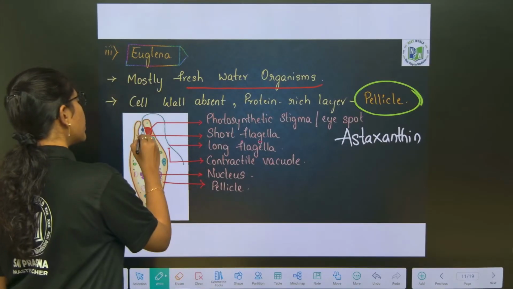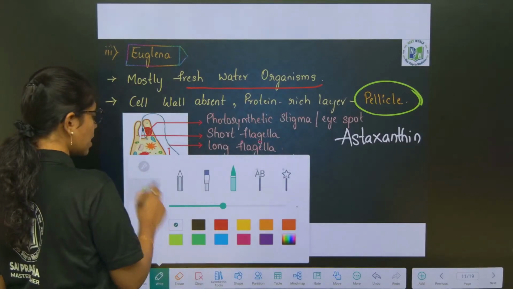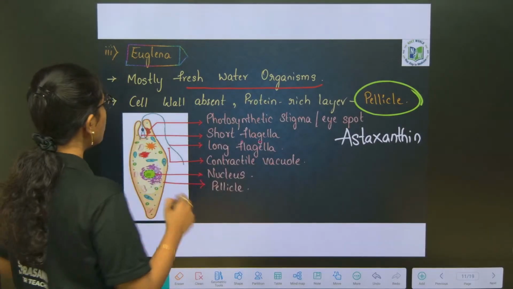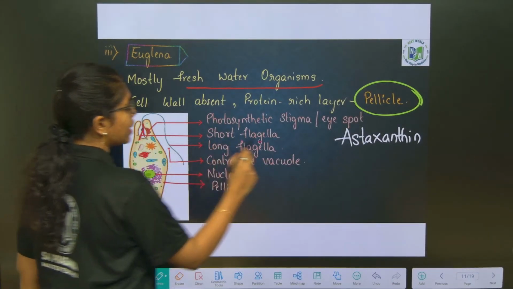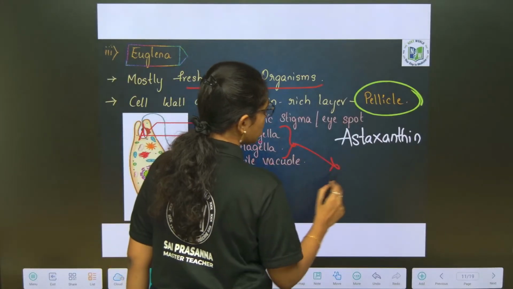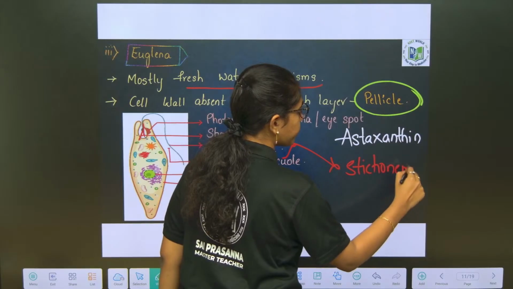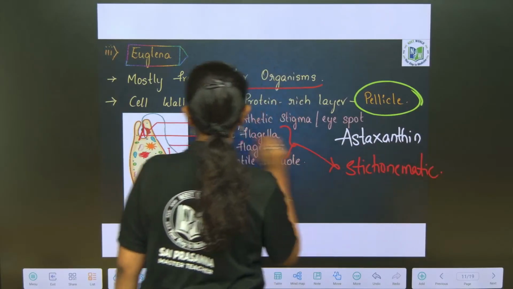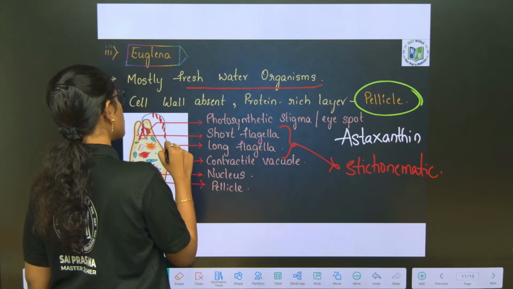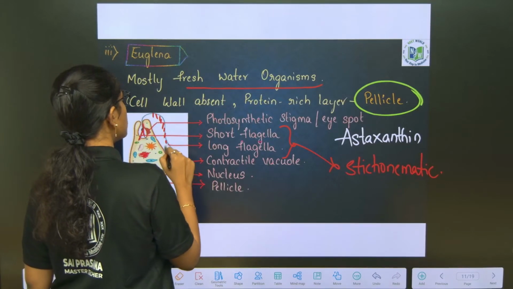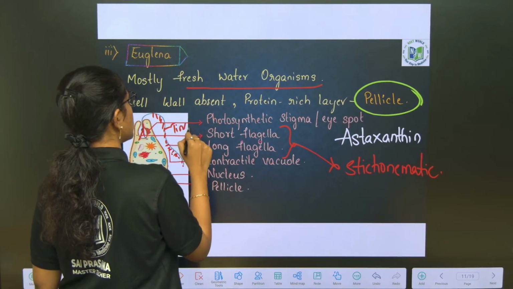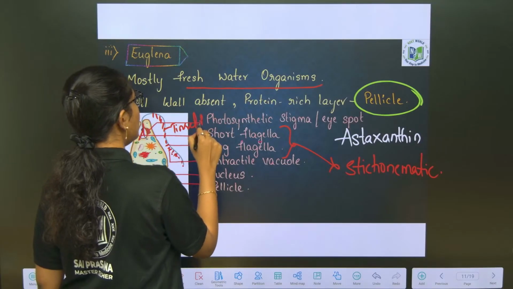In Euglena we have one short flagellum and one long flagellum, which shows the stichonematic type of flagella. Flagella type is stichonematic type. Fine. This long flagellum will have some thread-like structures, so this is said to be a tinsel flagellum. Tinsel flagellum.